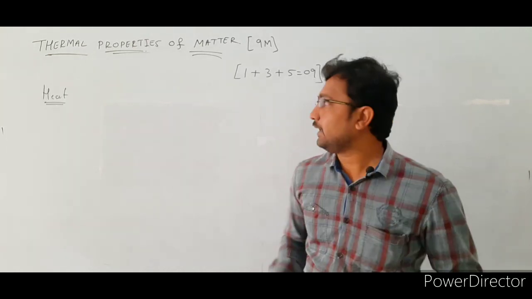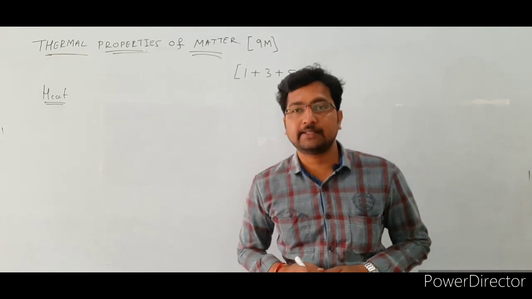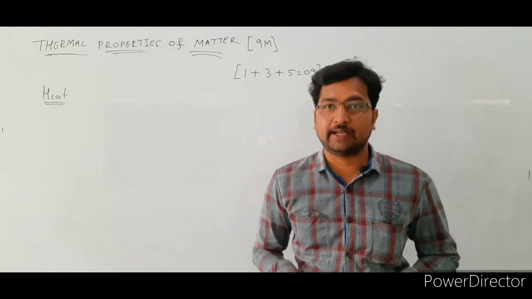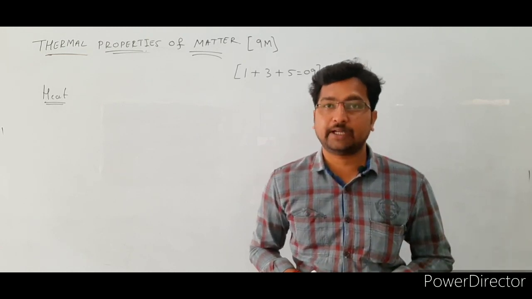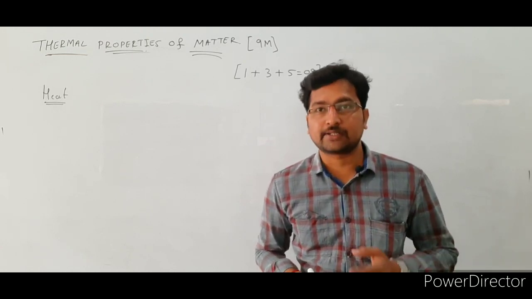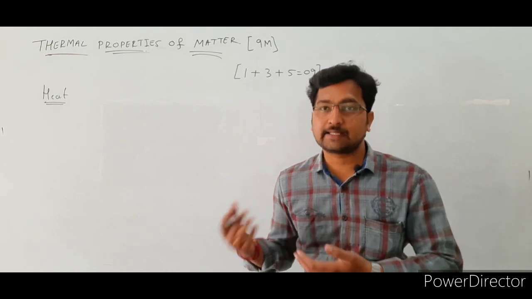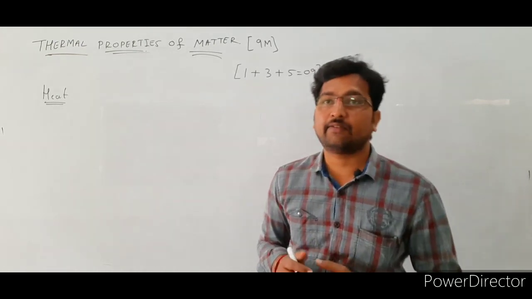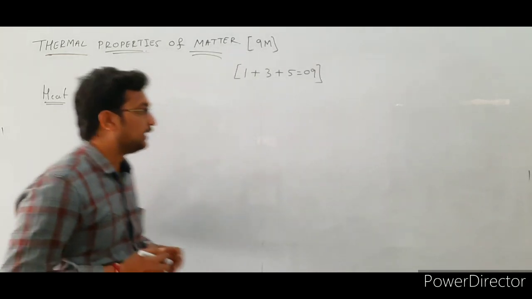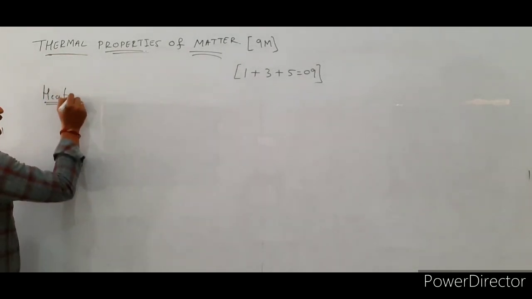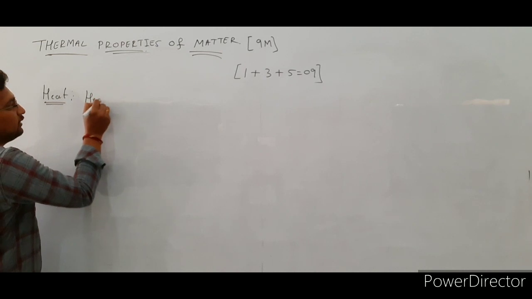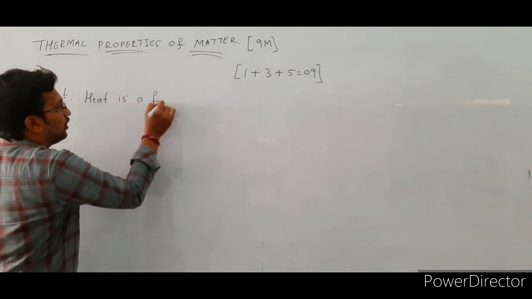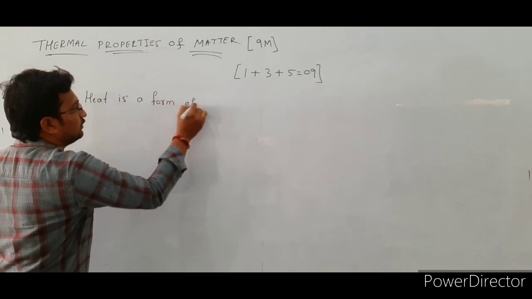The first concept is heat. So what do you mean by heat? Heat is a form of energy transferred between two bodies, or a body and its surroundings, due to temperature difference. So this is the definition of heat. See here, the definition of heat: heat is a form of energy.